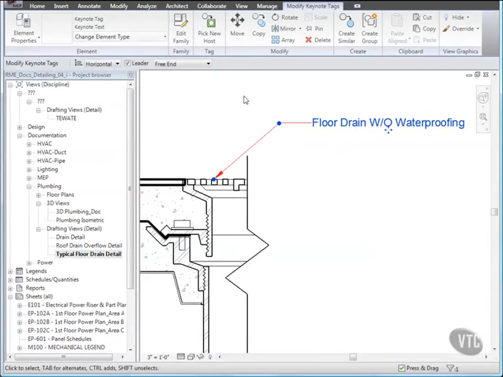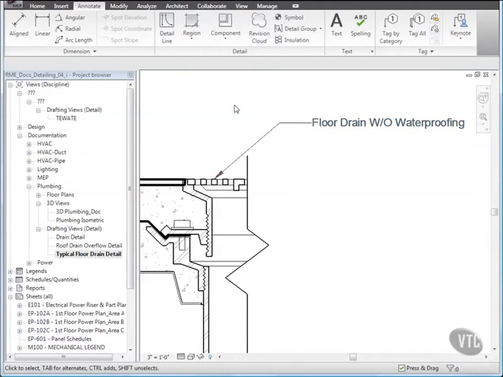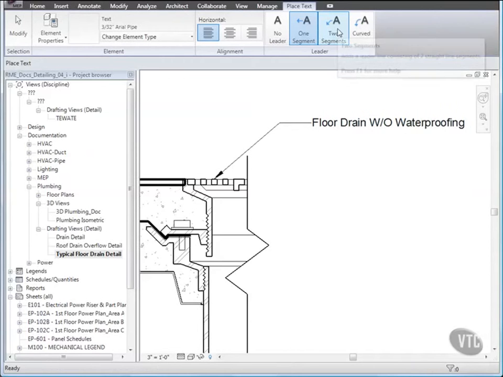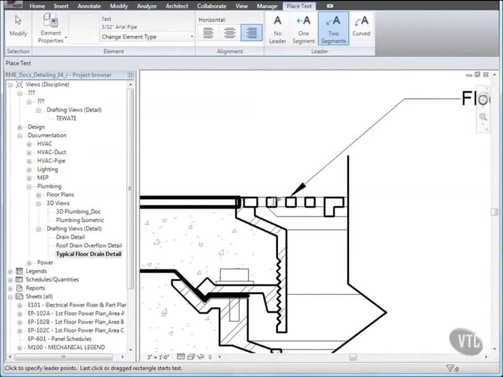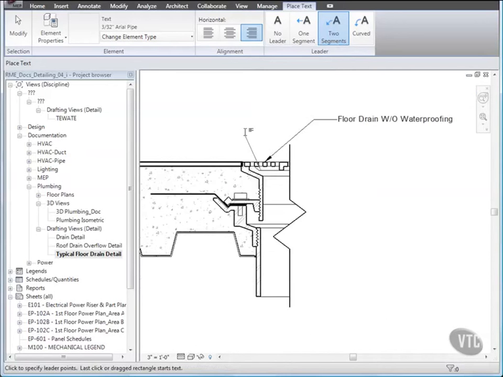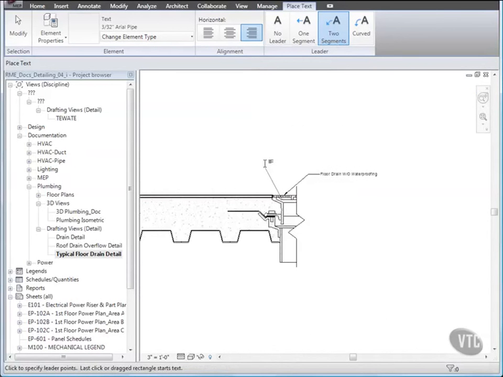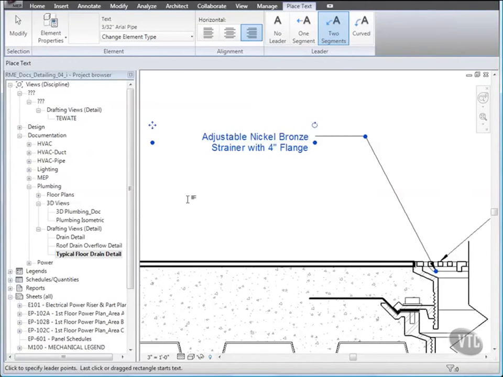Next, to add text notes, from the Annotate tab's Text panel, click Text, and on the Leader panel, click 2 segments and from the alignment panel, click right. Then locate the leader's start point in the area shown. Then move up and to the left and specify the second leader point and the text insertion point as shown. And type this note. Continue annotating the detail as shown.